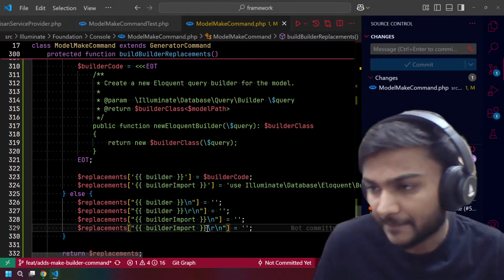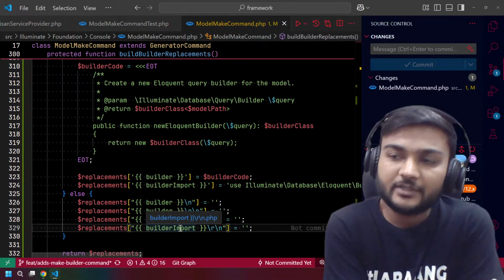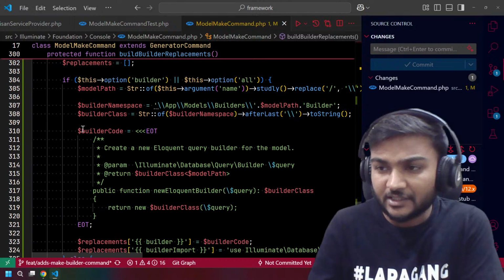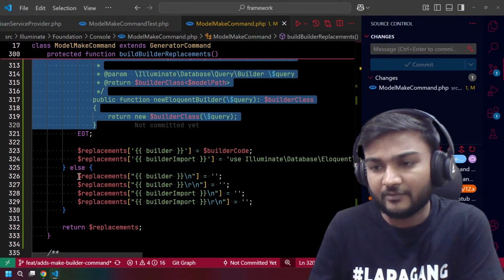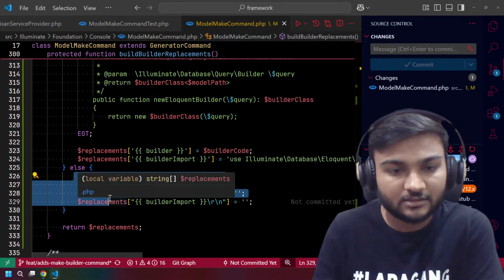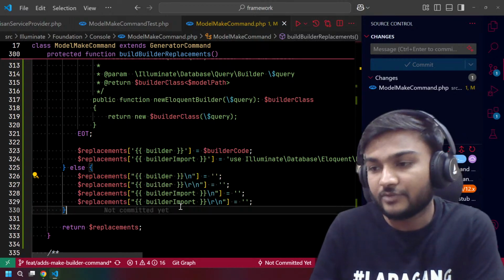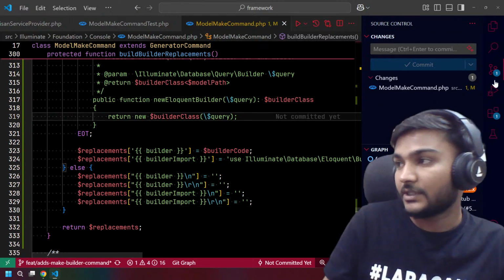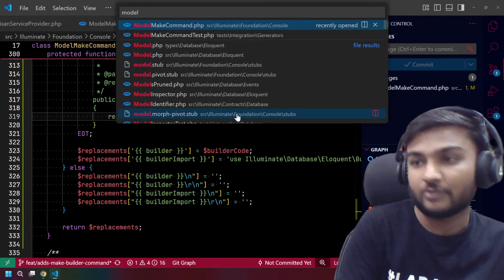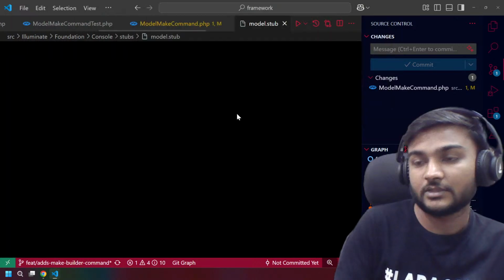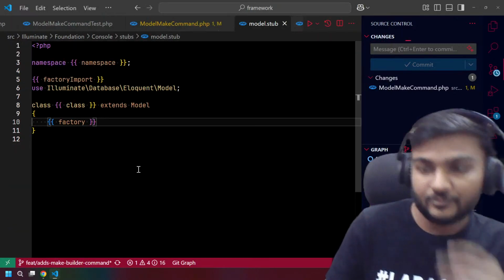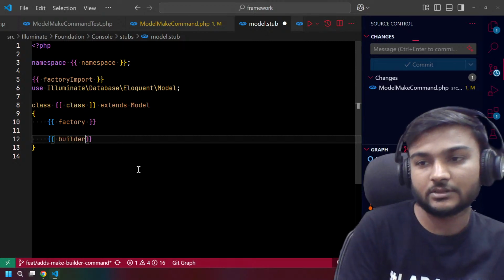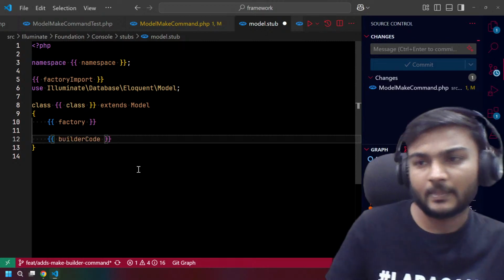So basically, whenever we have a builder flag, we will add it, and whenever we don't have a builder flag, we will remove the stuff. But for that we need to update model dot stub. Then we can say here builder code.